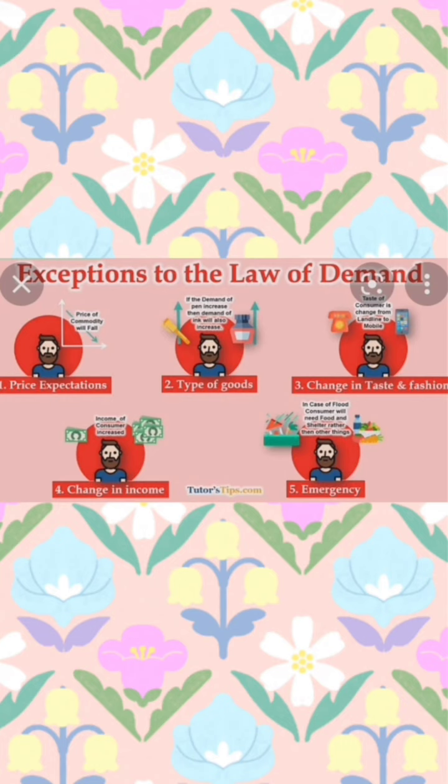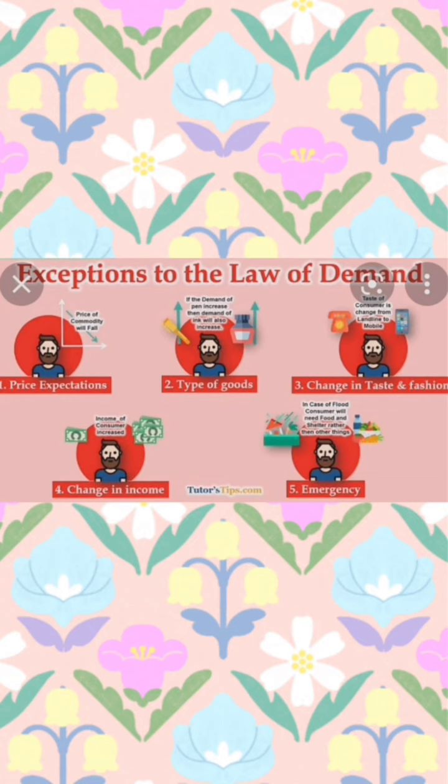Second one is that there is no change in the income of the buyer. Income has a direct effect on the purchasing power of the buyer. If the income rises, the consumer will buy more, and if the income falls, the consumer will buy less. So while we are applying the law of demand, we assume that the income of the buyer remains constant.